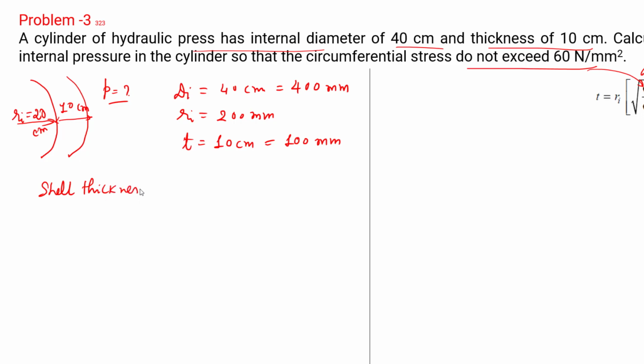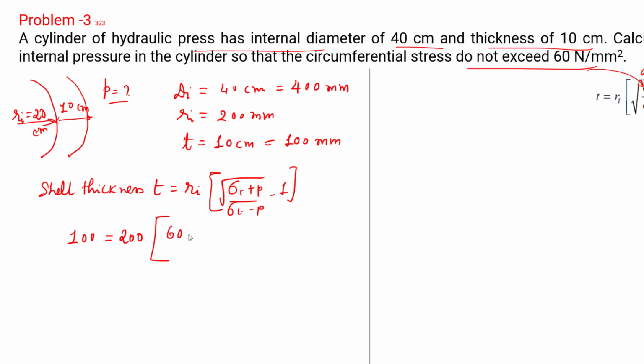Shell thickness t is equal to Ri times the square root of (sigma plus P over sigma minus P), minus 1. Now the shell thickness is given 100 millimeter and the radius is 200 millimeter. Stress is 60, so 60 plus P over 60 minus P, with square bracket and minus 1.